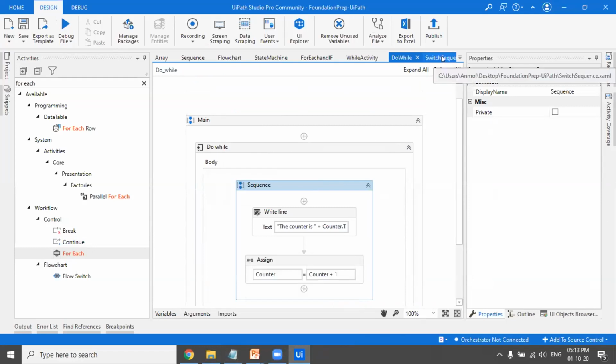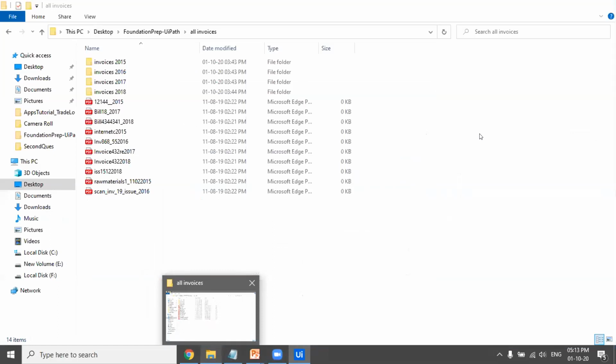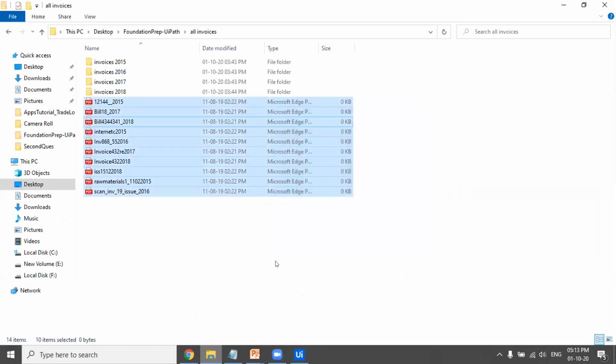We'll see switch also. So I'll just showcase a folder here in which I'm having all these invoices. And if you just notice, at the end of each file name, we are having the year: 2015, 2017, 2018. And over here, we are having the folders also with the year name. So what the program would do, it would pick up each file one by one, check whether at the end 2015 is there. If at the end 2015 is there, move it to this folder, invoices 2015.